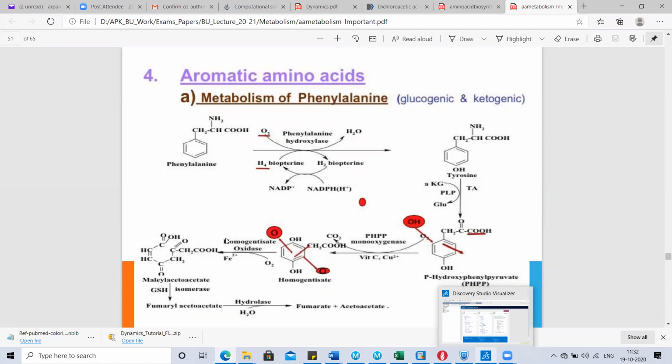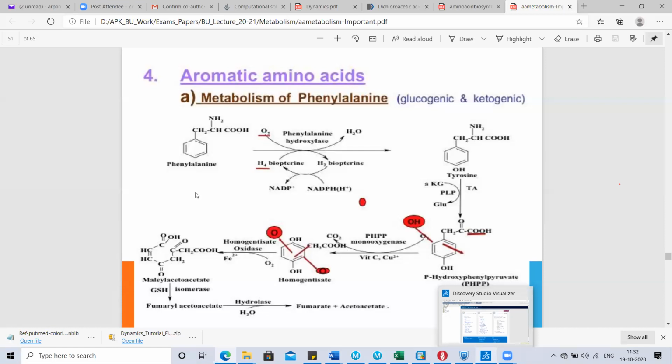We learned about this enzyme during the study of amino acid metabolism disorders, the hereditary disorders in the nutritional biochemistry paper, where we learned that phenylalanine hydroxylase converts phenylalanine into tyrosine.